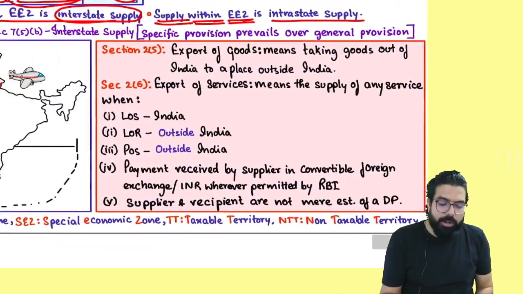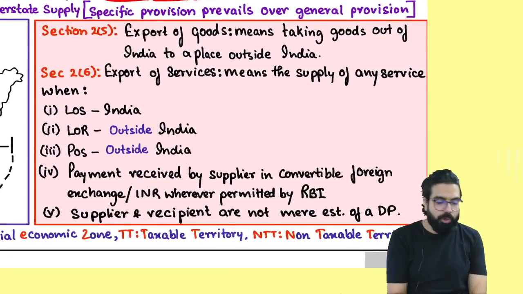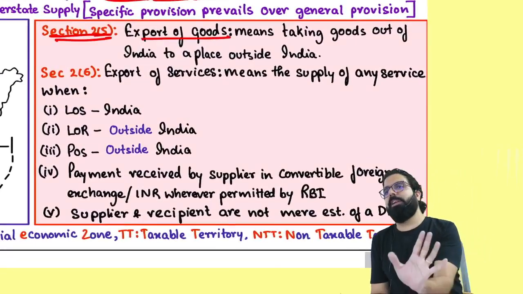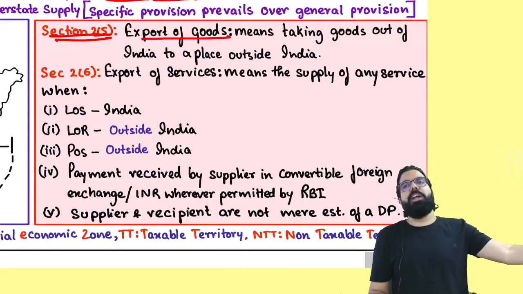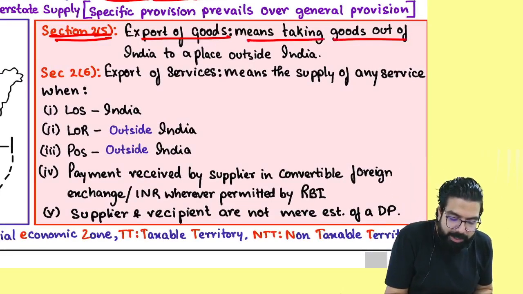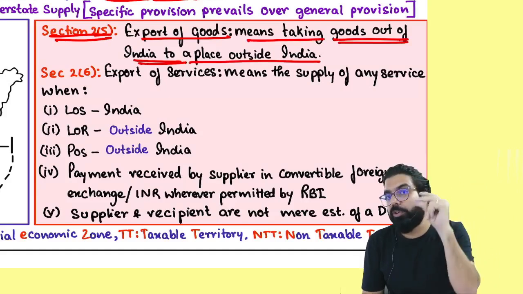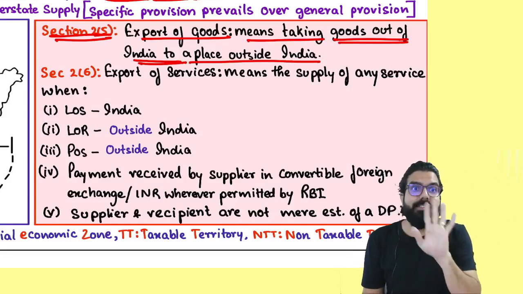Right side, I've gone ahead and given the definition of export of goods. What do you mean by export of goods? Export of goods means, simple, taking goods from India to a place outside India. Whenever you take goods from India to outside India, it will always be export of goods. But export of service always carries a definition.